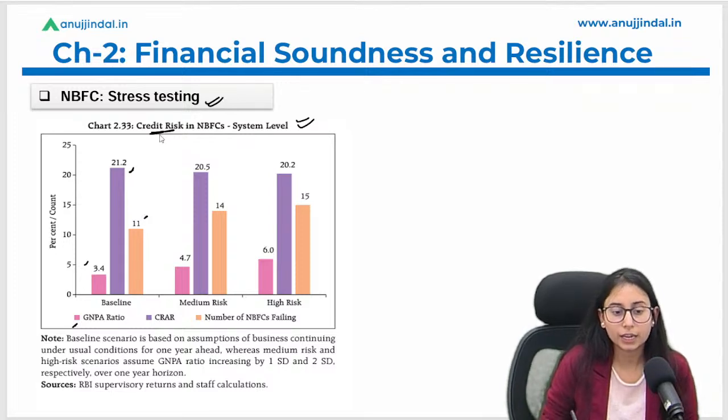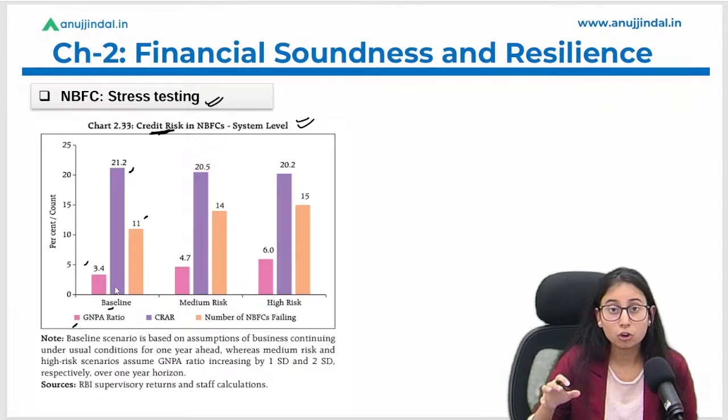Okay, so under the credit risk scenario, under the baseline, that is the normal scenario, the GNPA ratio of the NBFCs is 3.4%, and under the medium risk scenario, the GNPA of NBFCs is 4.7%, and under the high risk scenario, the GNPA is 6%.